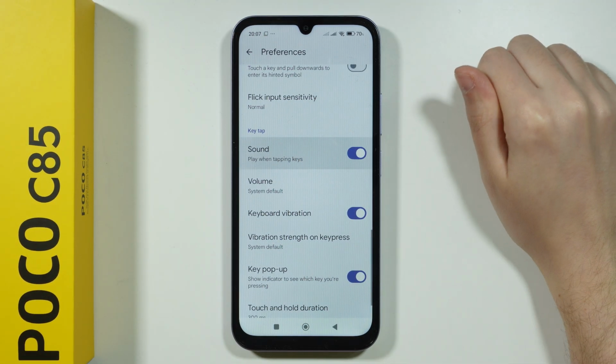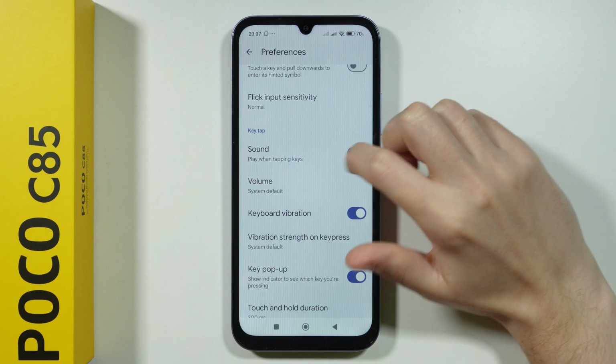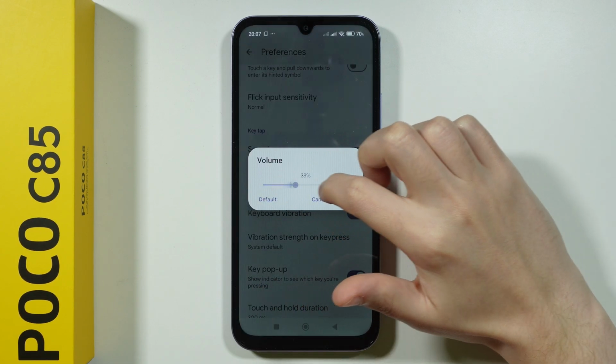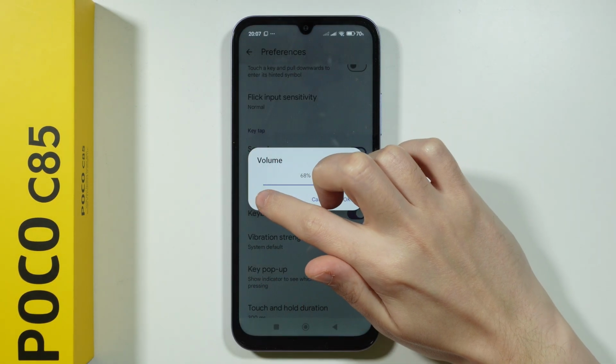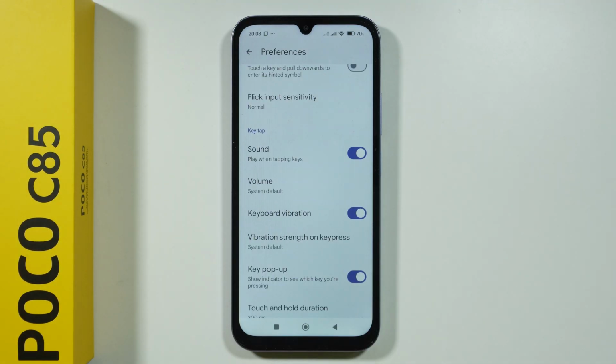And of course, we can tap on the switcher to turn it on or off. You can also adjust the volume. You can set up the custom volume, or you can tap default in order to synchronize it with system volume.